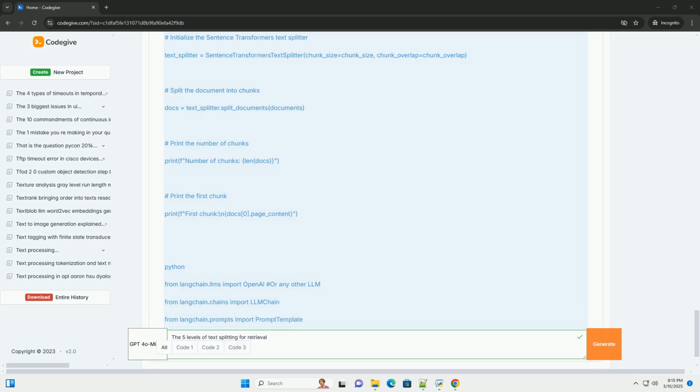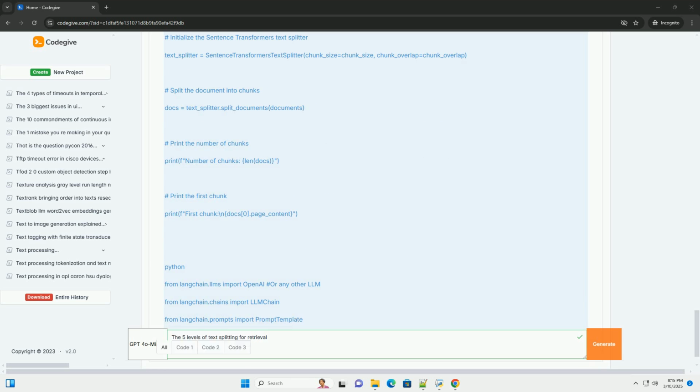The 5 levels of text splitting, and beyond. Here's a breakdown of the different levels, ranging from simple to more sophisticated techniques. 1. Character splitting. 2. Recursive character splitting. 3. Token splitting. 4. Semantic splitting. 5. Agentic splitting. Let's explore each of these with examples.